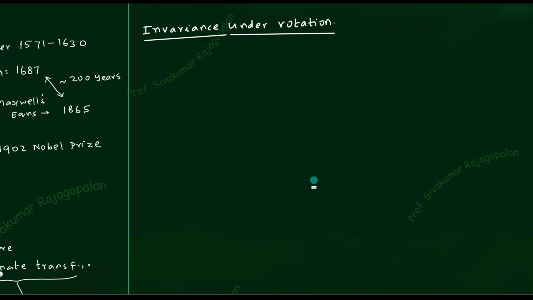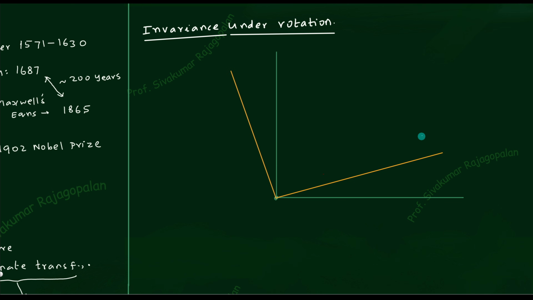So let me therefore draw a coordinate system. I have to draw an x-axis horizontally and then a y-axis vertically. So x-axis and y-axis we have, of course, 90 degrees between the x and y-axis. Now I want to rotate this by some angle. So I will plot it in some kind of yellow color. I want to rotate slightly, let us say something like 10 degrees, 20 degrees.